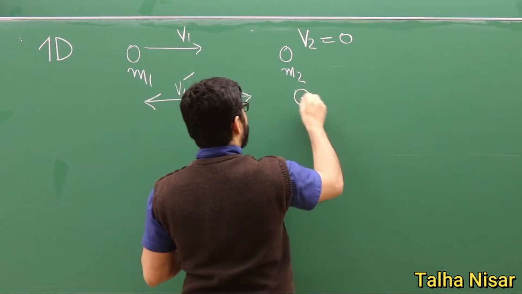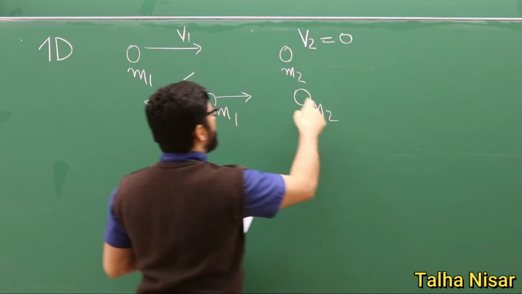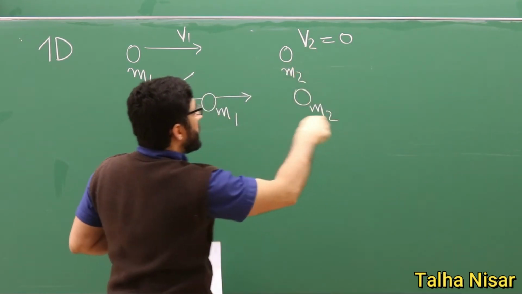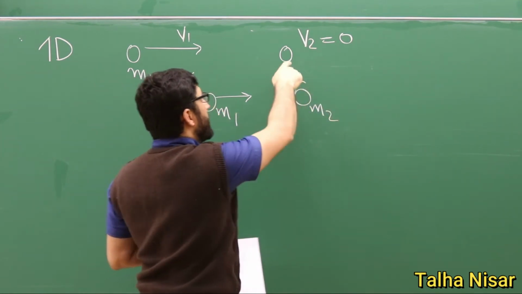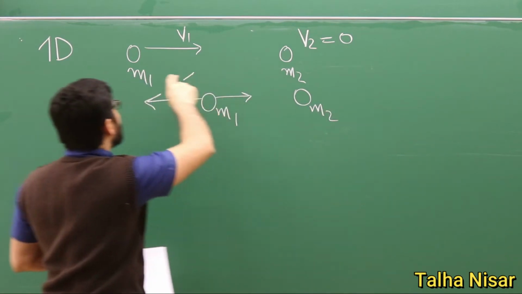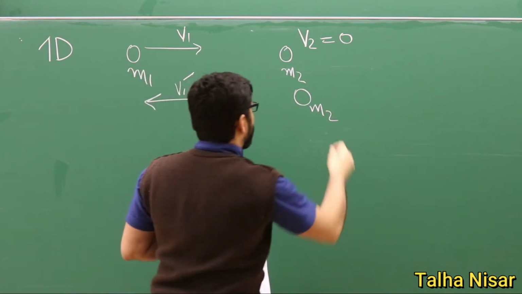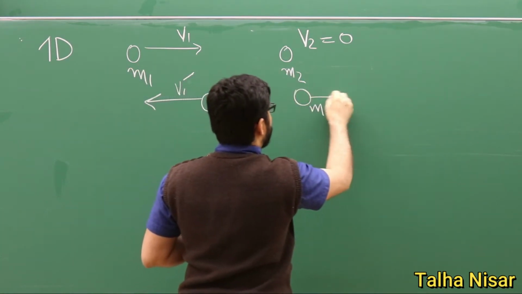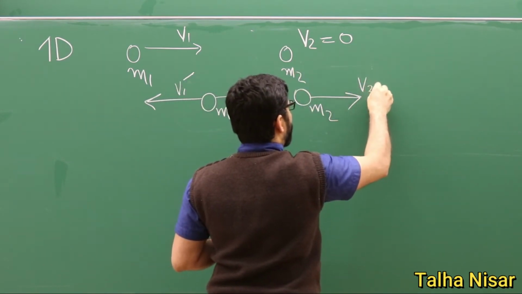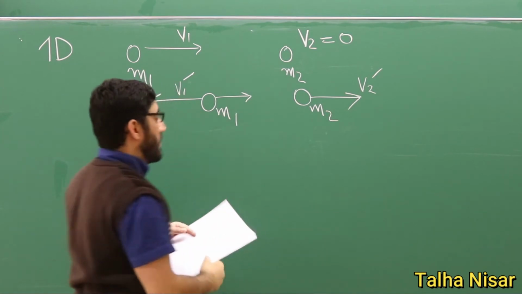And m2, since it was initially at rest and the velocity was 0, the velocity will either be 0, or it will be in the direction of v1. It cannot come in this direction, because the initial velocity was 0. So this is v dash.